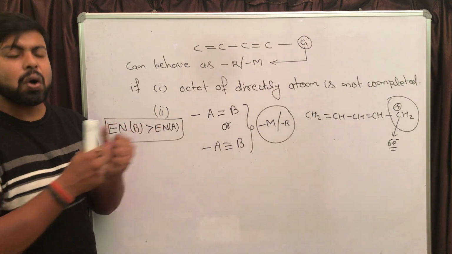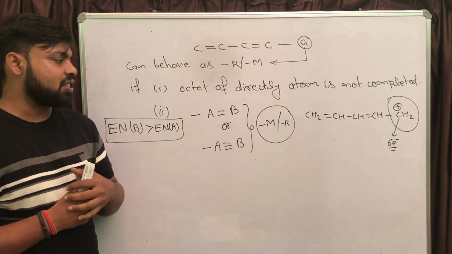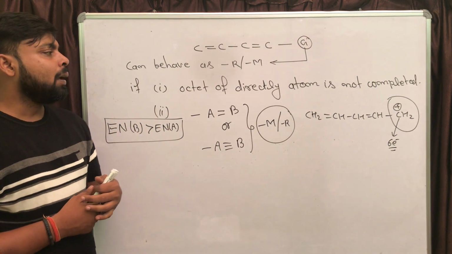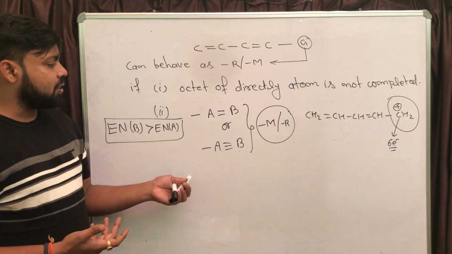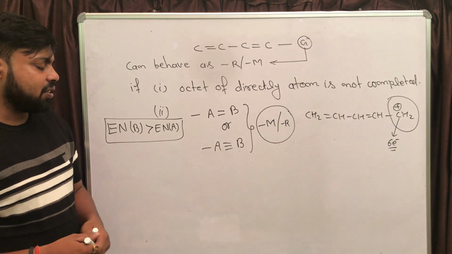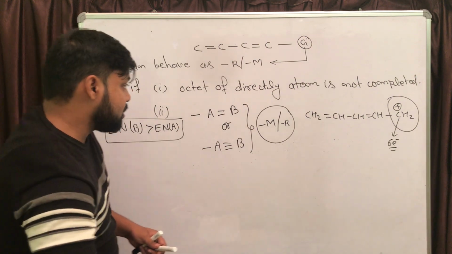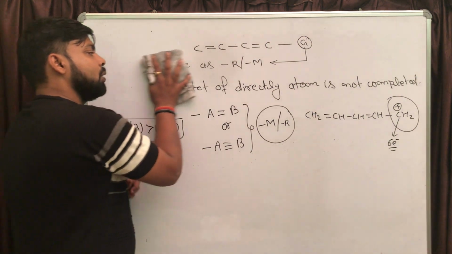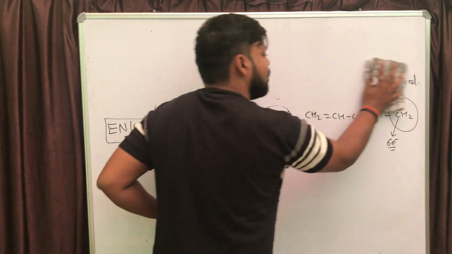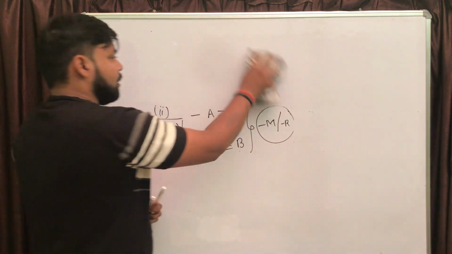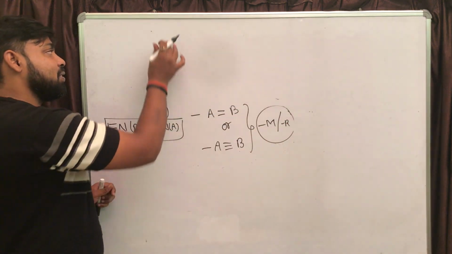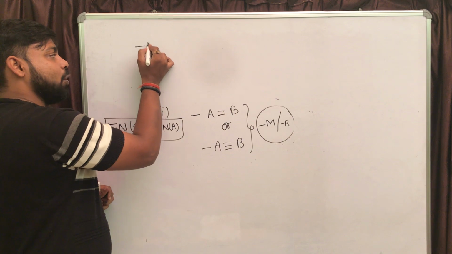They are going to withdraw electrons from the conjugated system by using resonance. Let's see the example of the second one. The first one was quite easy. For the second one, if you observe the series that I gave you, in the case of minus R or minus M, in that series the first functional group was NO2.